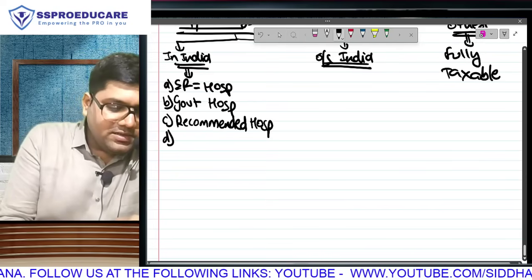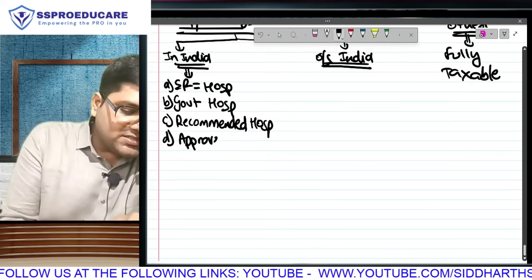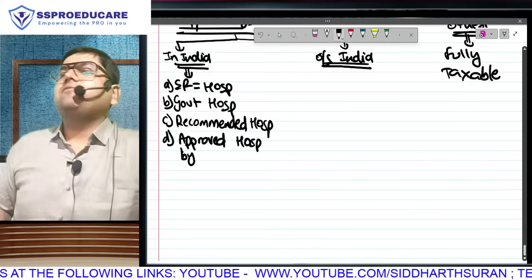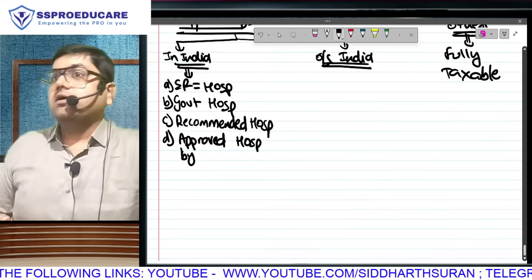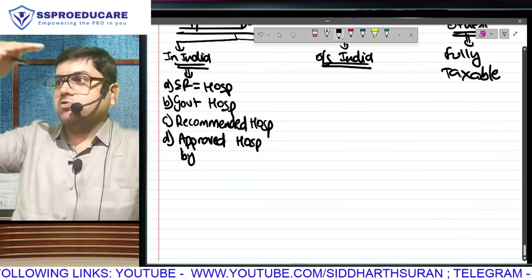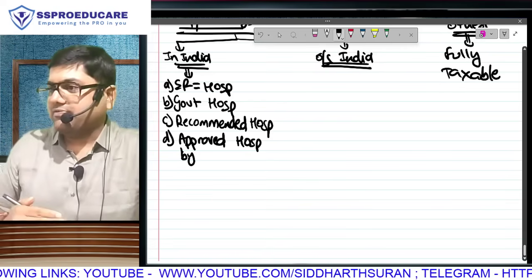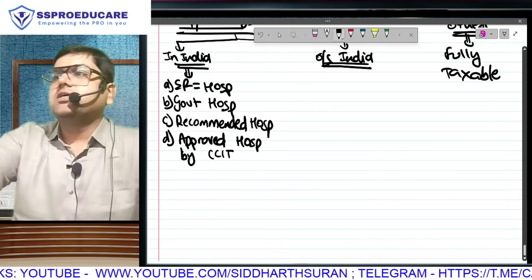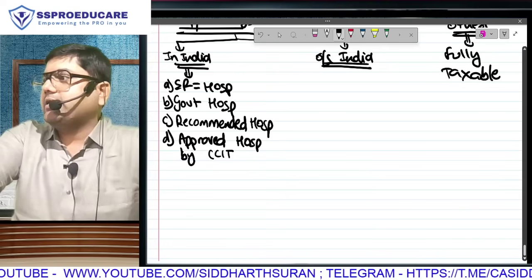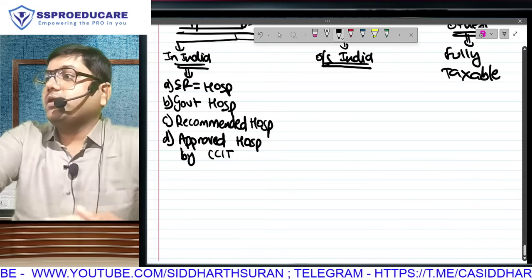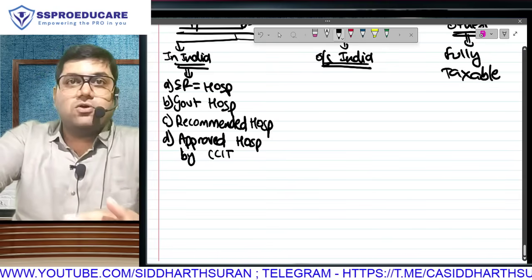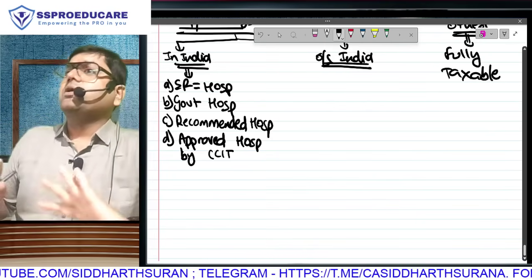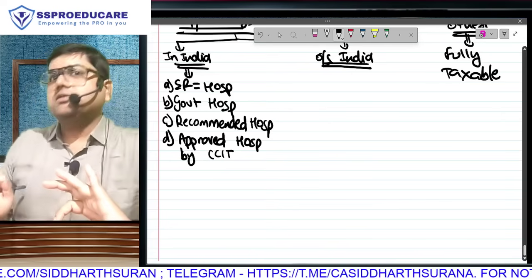Or lastly, there can be a hospital approved by, and when you come to CA Final, I will teach you the hierarchy of the income tax department. Junior officer, senior officer, who is senior, who is junior, there is a hierarchy given. The senior most officer in the income tax department is a person called CCIT, the Chief Commissioner of Income Tax. Then there is a hierarchy: Chief Commissioner, Commissioner, Additional, Joint, Deputy, Assistant, ITO. But all that is not a part of your Inter CA syllabus. Senior most is who?